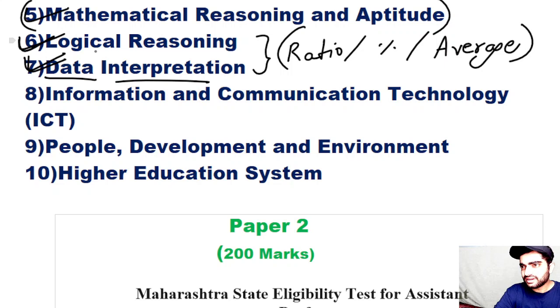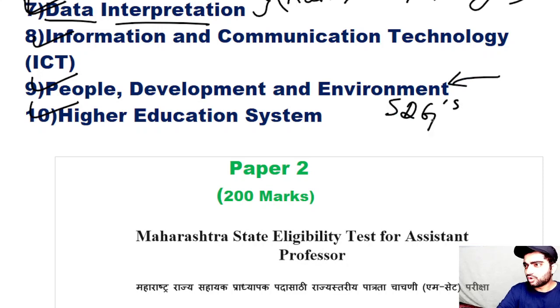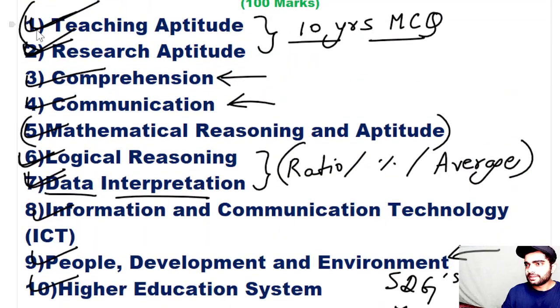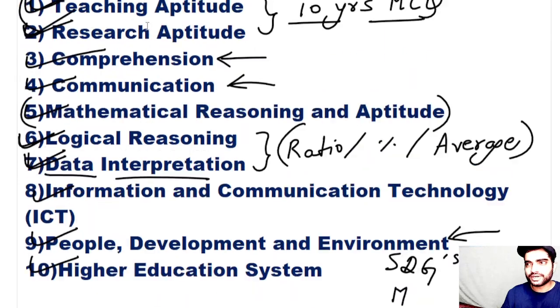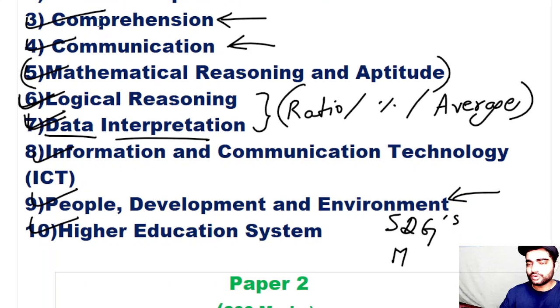And coming to information technology, these units are also quite easy. Questions are asked only from specific parts. If I talk about people, development and environment, questions are asked on the sustainable development goals, SDGs, and on the Montreal Protocol, such as when the Montreal Protocol was set up. There are different protocols as such. This is quite easy. I will share the general idea for this in a different video, so you don't need to worry about these topics. As you are a chemistry student, you might be thinking how can I cover this many topics. You don't need to cover everything. You need to do selective study of these topics.